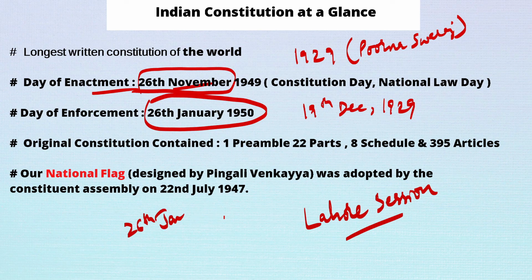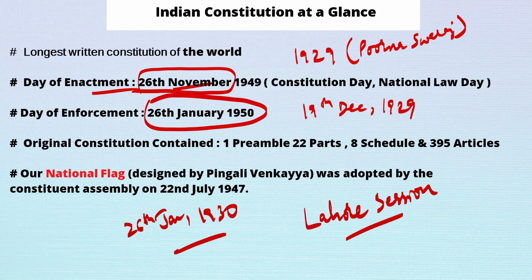But at the time of independence, our constitution was not yet framed. So we used to celebrate 26th January as the symbolic Independence Day, but now we have 15th August to celebrate as Independence Day. So let us make 26th January as Republic Day after the completion of the constitution.